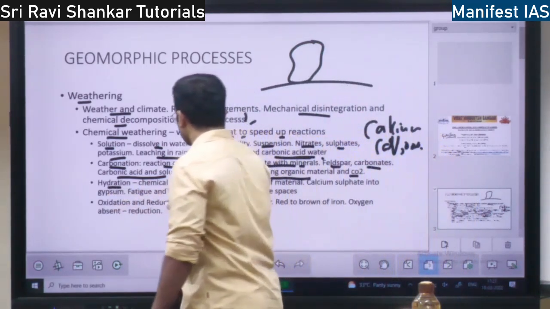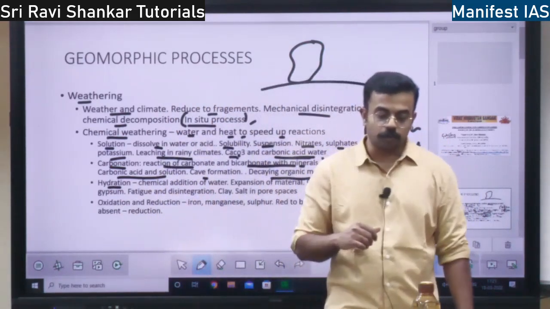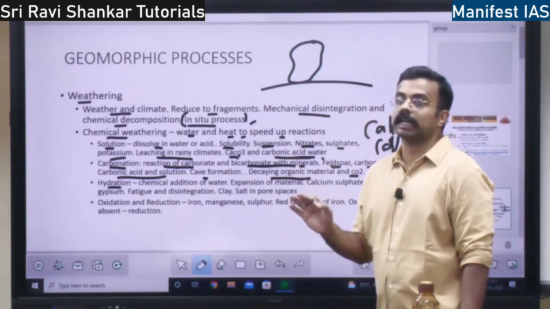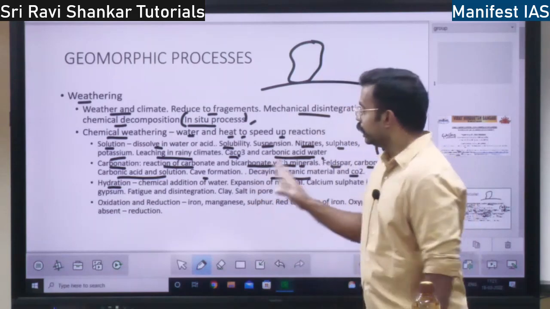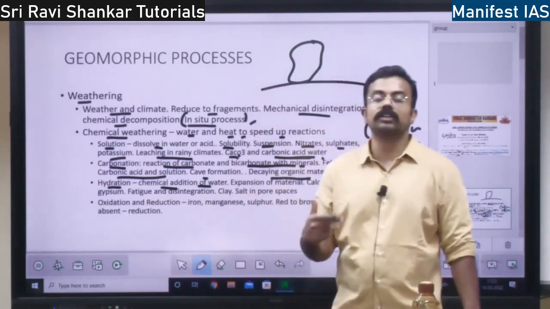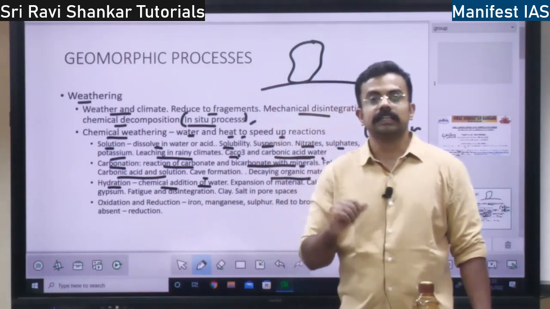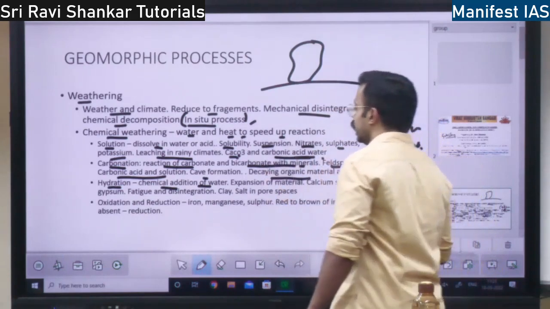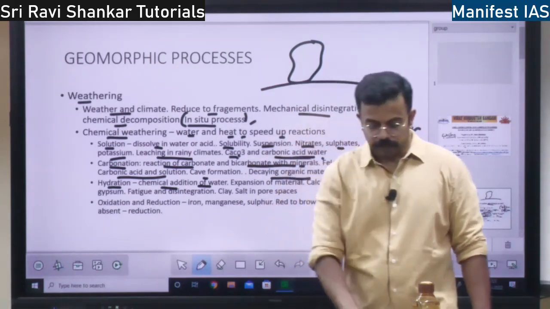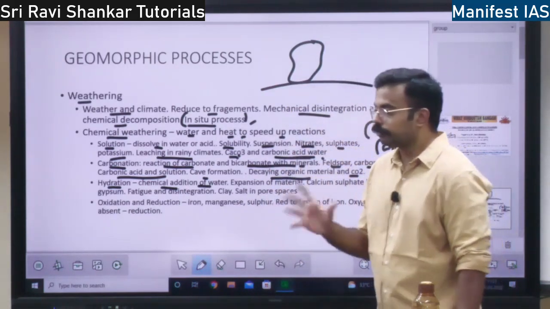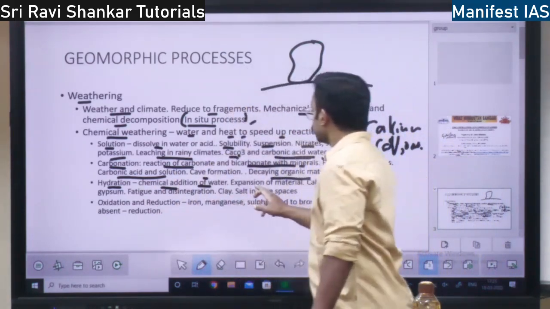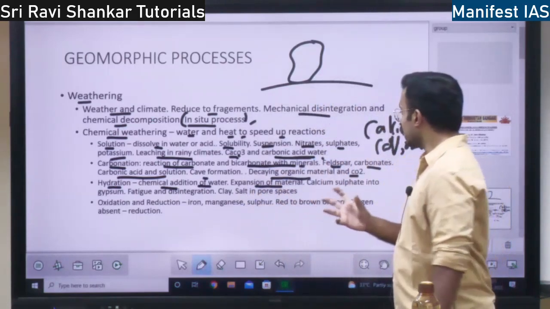Next is hydration. Hydration means something related to water, right? If the rocks dissolve or disintegrate because of the action of water, it is called hydration. Chemical addition of water. If you add water to the rock and it disintegrates, that is the process of hydration. So when you add water to some rocks, for example sandstone, limestone, what happens? It is going to expand, right? If you add the water, the materials will expand, right?